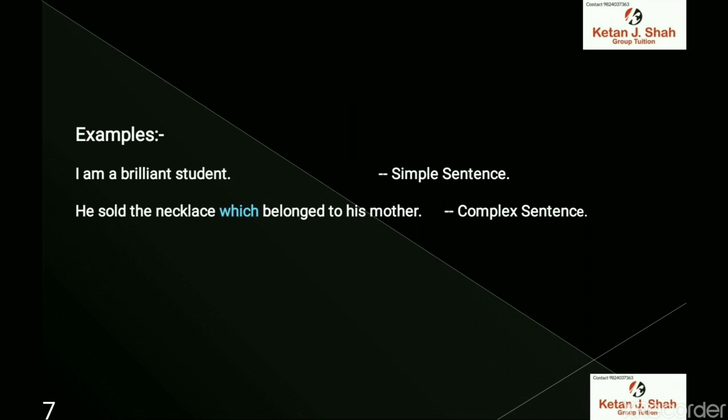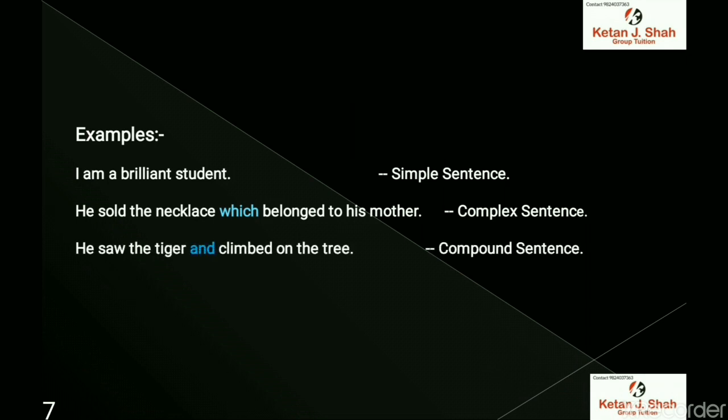He sold the necklace has a complete meaning, but belonged to his mother does not have complete meaning. He saw the tiger and climbed on the tree is a compound sentence, as he saw the tiger and he climbed on a tree are both meaningful sentences, and is a coordinator.